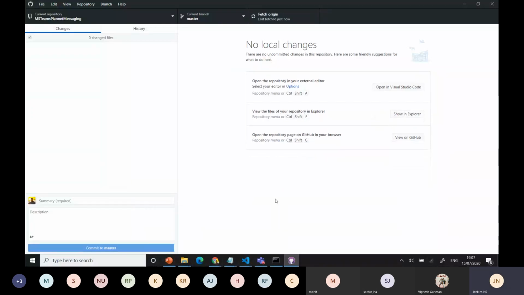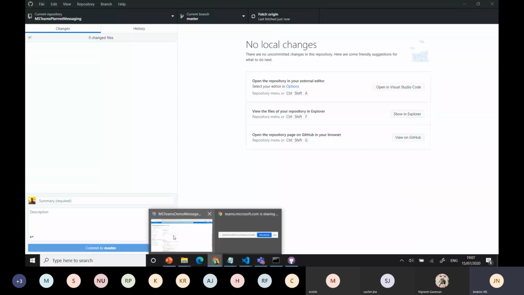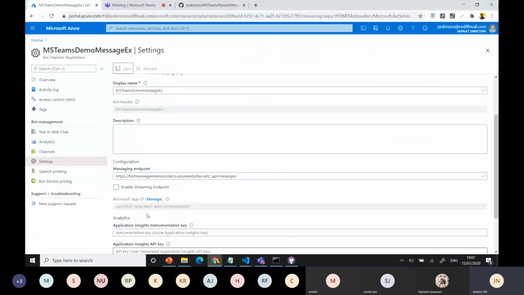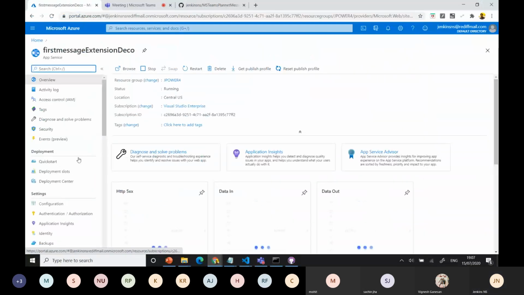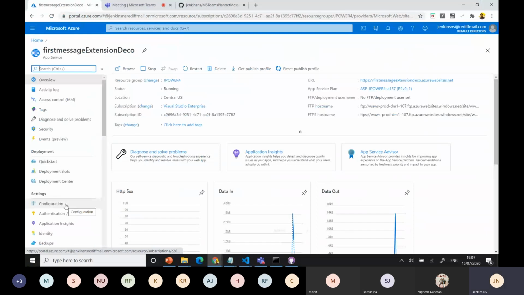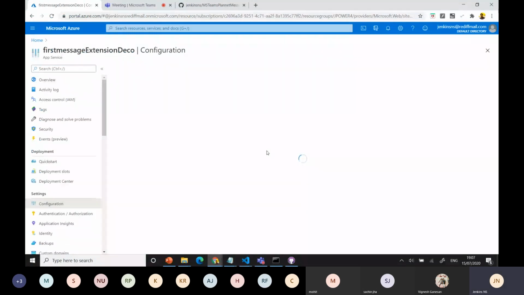This is mostly the coding side, now completed. Now only the Azure side we need to do inside the application, right? We have the configuration there. In the configuration, we have the application settings.